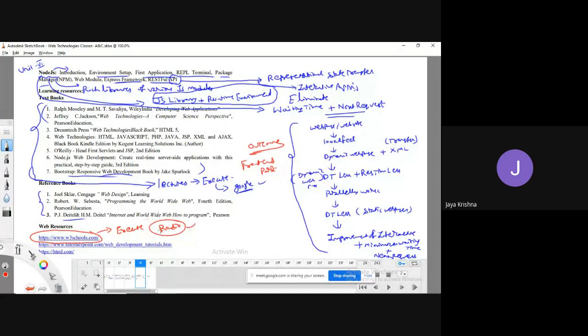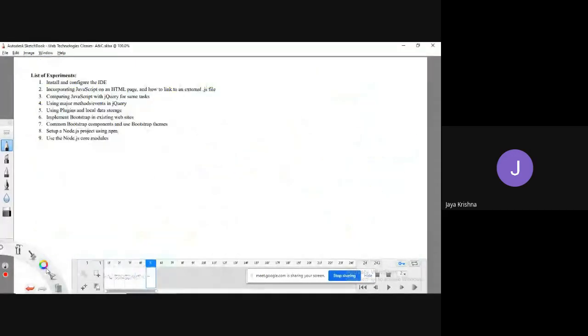Okay? Fine. Coming to the lab point, I would like to use various kinds of editors. We can use any editor. Generally, I use Edit Plus, because it is actually a paid version, but I have an original Edit Plus software. So I will try to execute with Edit Plus.